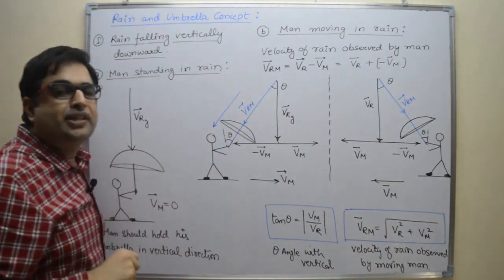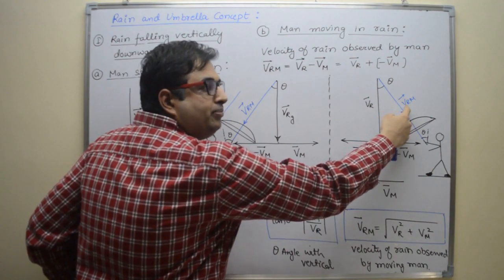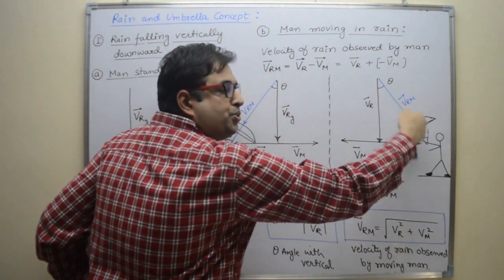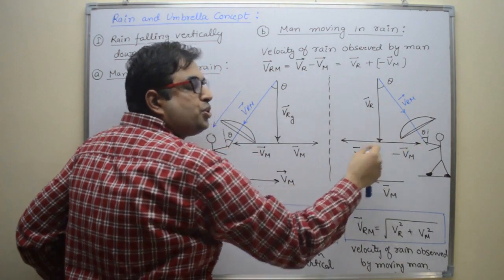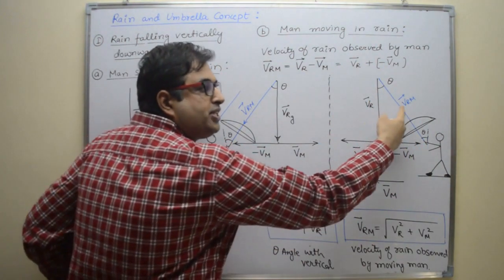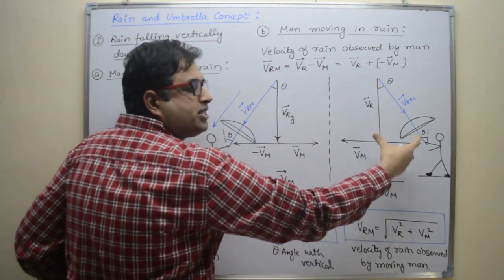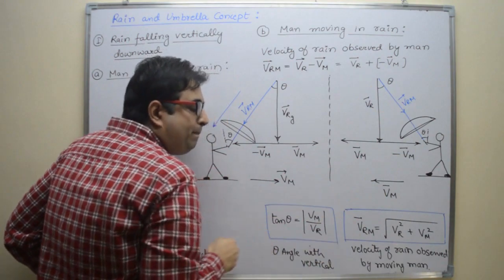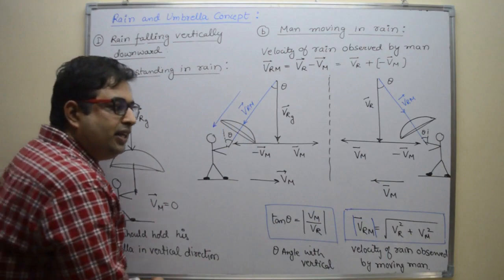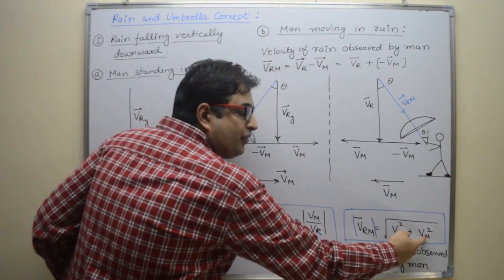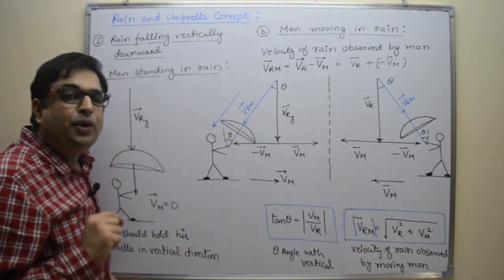And how do we calculate the magnitude of velocity of rain observed by man? VRM. This is hypotenuse. This is base. This is perpendicular. So use the Pythagoras theorem. That means VRM square magnitude is equal to VR square plus Vm square. So the magnitude of velocity of rain observed by man is the square root of VR square plus Vm square. Right? This is velocity of rain observed by the moving man.